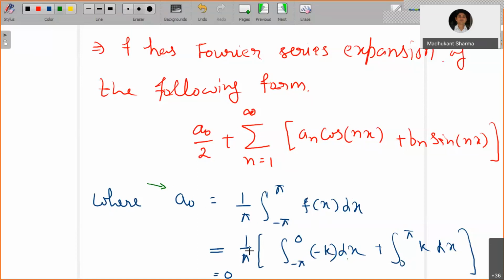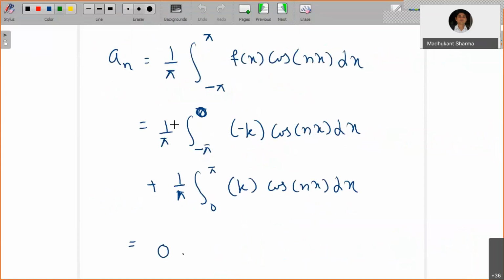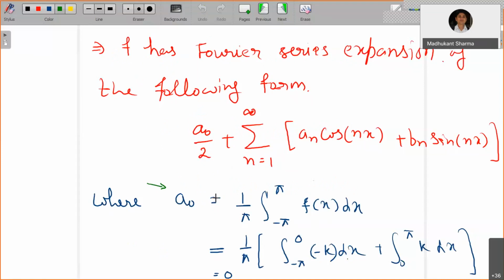Okay, right. Now similarly you will have a coefficient that is going to be 1 by pi times an. So it is very easy to memorize. Okay, so why are we writing it as a naught by 2 instead of a naught? Because otherwise 1 by 2 pi will come. So either you fix 2 here or fix 1 by 2 there, either way. To make a similar pattern with a naught, an and bn, we are writing a naught by 2.